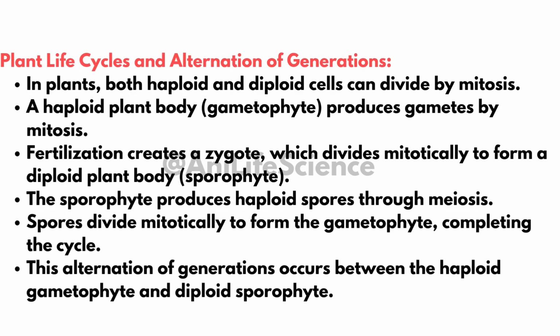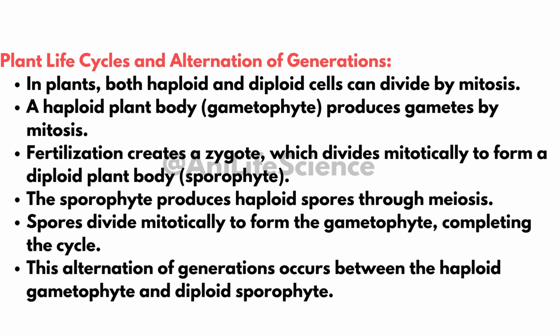Plant life cycles and alternation of generations. Both haploid and diploid cells can divide by mitosis in plants. Gametophyte means haploid; it produces gametes by mitosis. Sporophyte means diploid; it forms after fertilization of gametes. It produces haploid spores by meiosis. Cycle completion: spores grow into gametophytes by mitosis, completing the cycle.